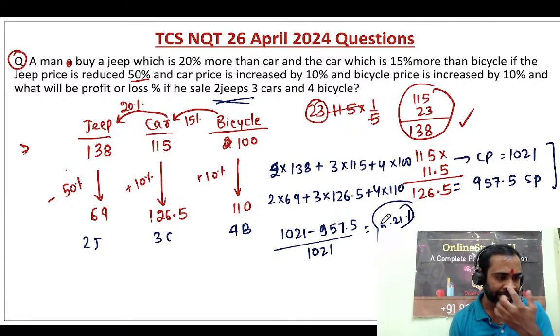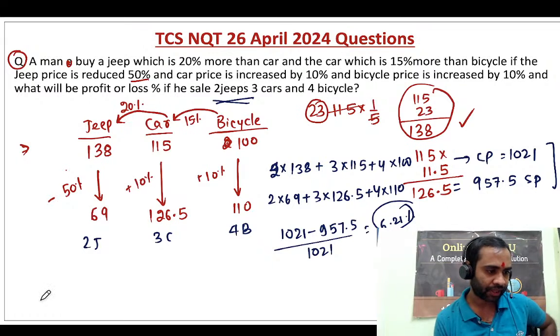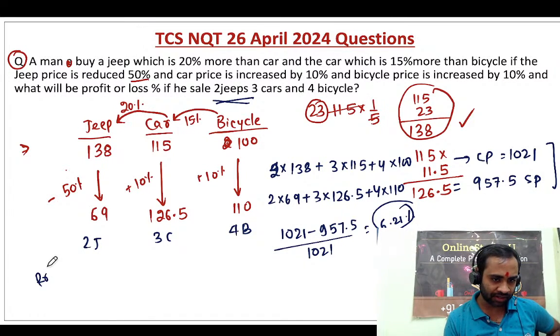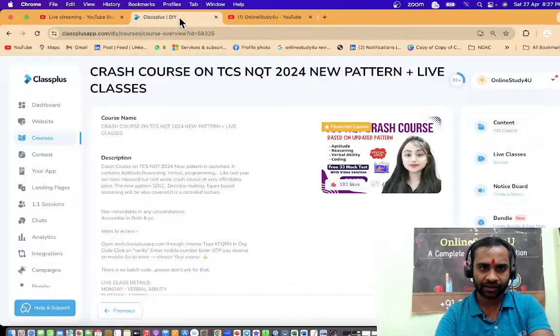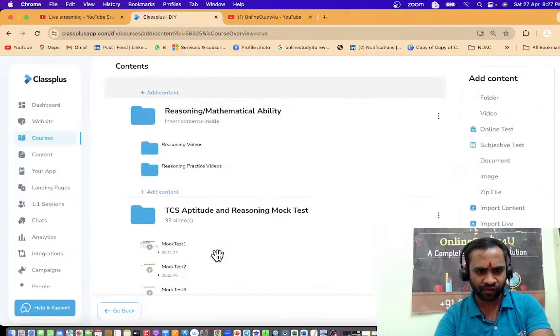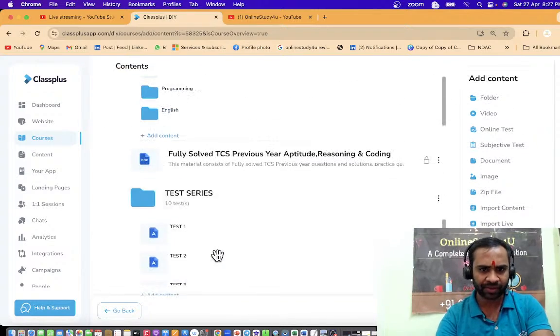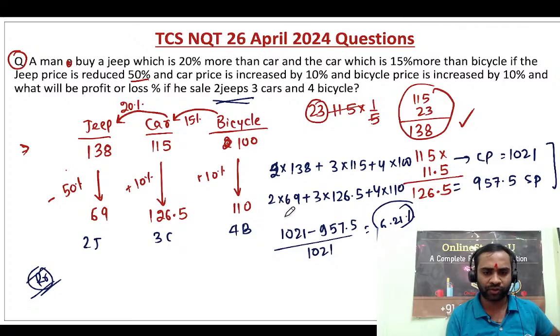Irrespective of the data, someone asks for the 2020 previous year question paper. I don't know how to download it. But we have the previous year papers which we solved in the TCS NQT crash course. You can go and see this TCS NQT crash course. All this kind of questions we have done, previous year questions fully solved, TCS previous year aptitude, reasoning and coding. I don't know from where to download, so I don't want to tell you a lie.